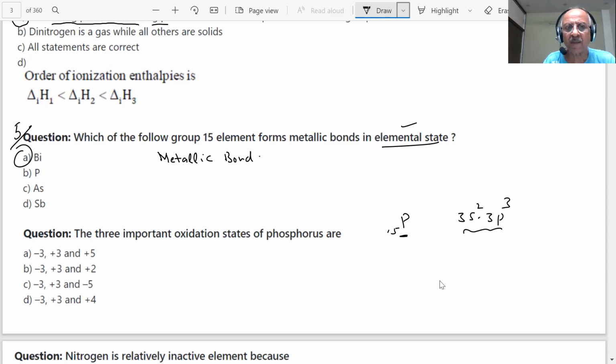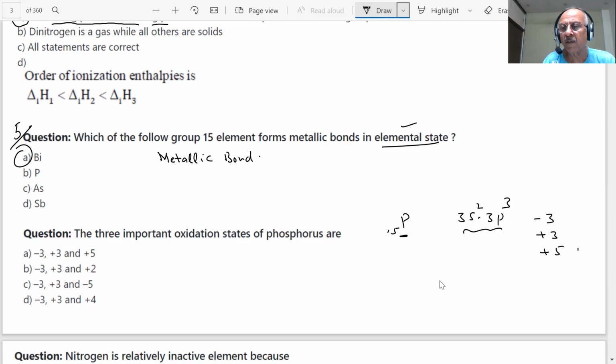So what are the three important oxidation states of phosphorus? It should be -3, +3, and +5. The -3 option should be there, +3 and +5.